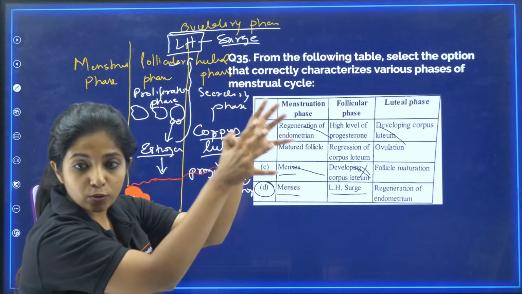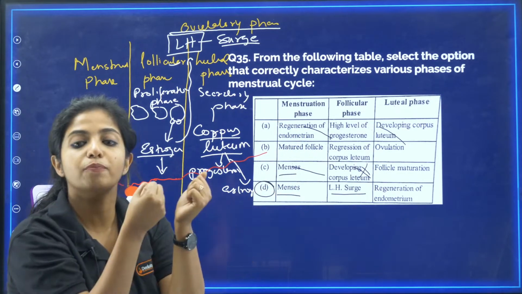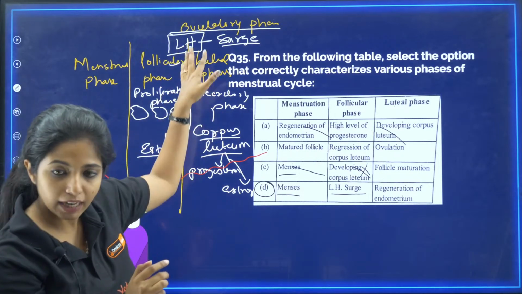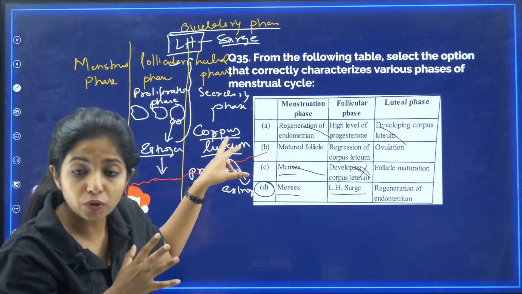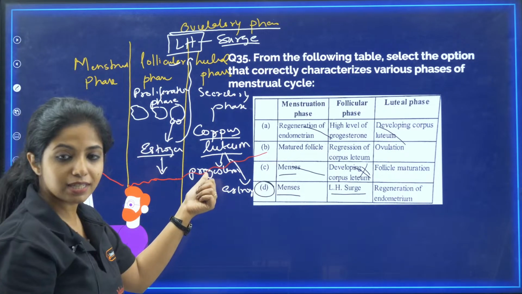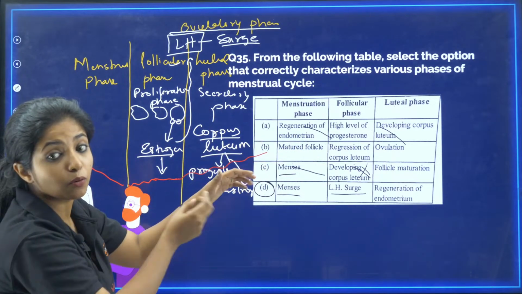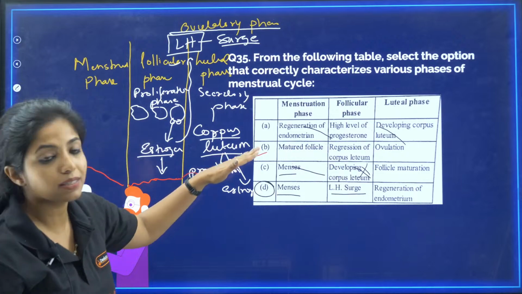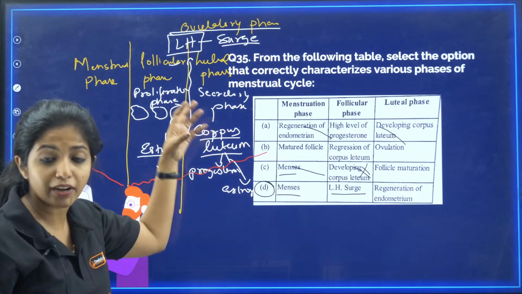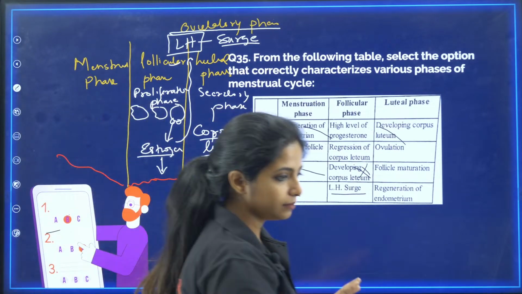Now, the secondary oocyte has been released. What is left behind in the Graafian follicle? It is now known as the corpus luteum. And who maintains the corpus luteum? LH only. This corpus luteum releases two hormones, progesterone as well as estrogen. Progesterone says that the secondary oocyte has been released, so we have to make the endometrium really thicken. What if fertilization happens? This is why it thickens up, and it will be secreting certain things as well, so that if fertilization happens, it can provide enough nourishment. Works?